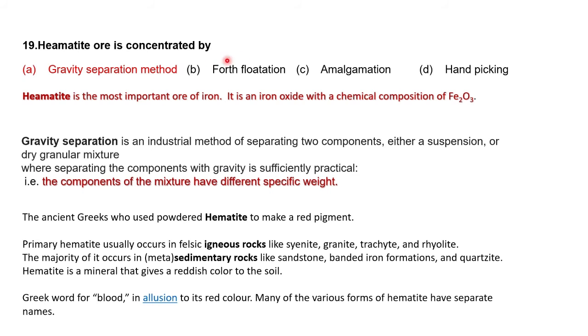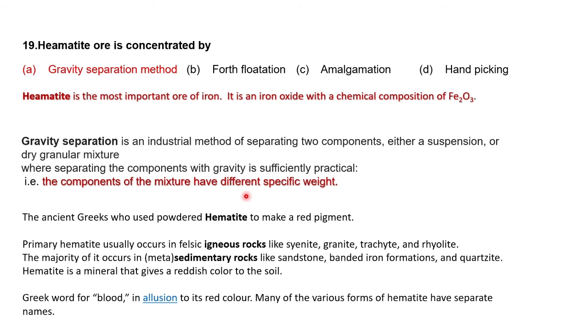Sulfide ores can only be separated by froth flotation. Amalgamation needs mercury. Hand picking is not possible, as that is for different sizes of particles. So components of a mixture that have different specific weights can be separated by gravity separation.